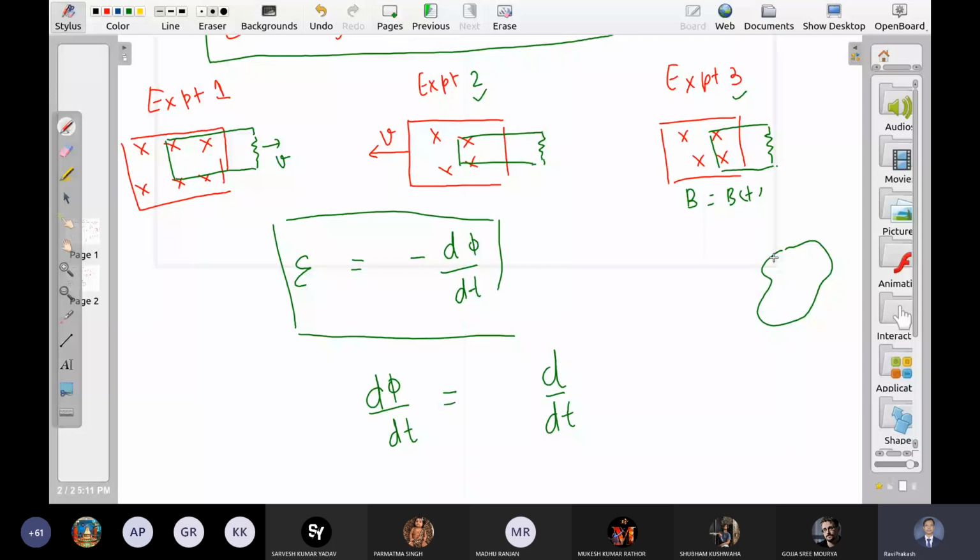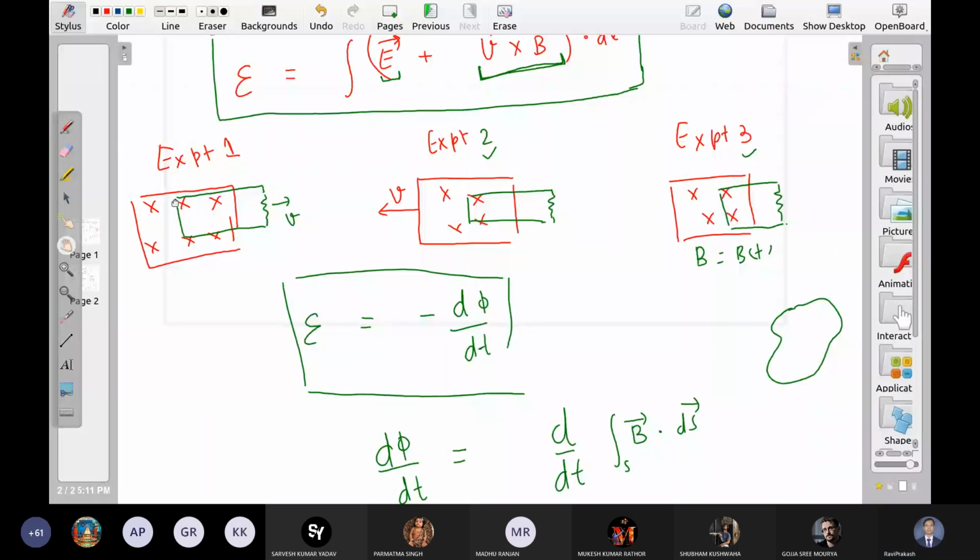B dot dS integral over the surface, right? But one second. In general, in this case, this coil is moving, right? Like in experiment 1, we have a moving surface. In experiment 2, the surface is not moving, we have a moving magnetic field.